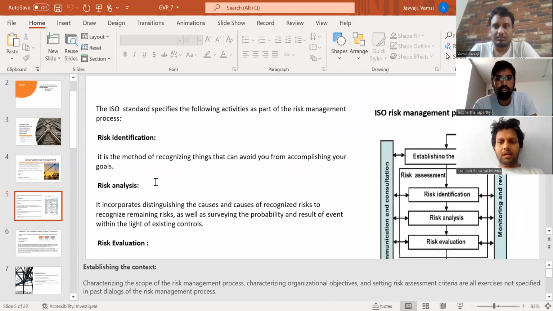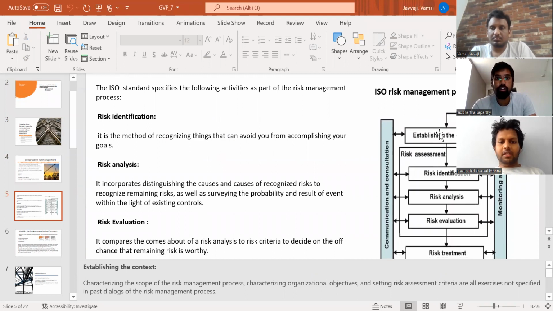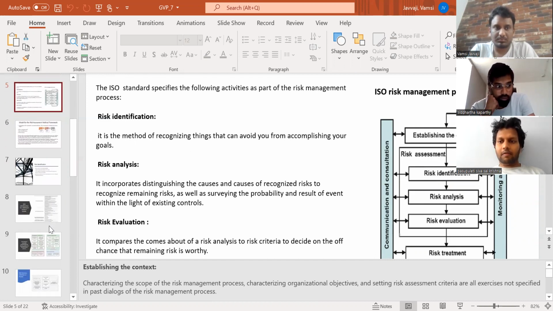This is the ISO risk management process, and let me define the terms in it. First, risk identification is the method of recognizing things that can prevent you from accomplishing your goals. To develop the railway infrastructure, we have certain goals to maintain and to improve the standards. So the first thing is to identify the things that impact our goals. This is called risk identification.